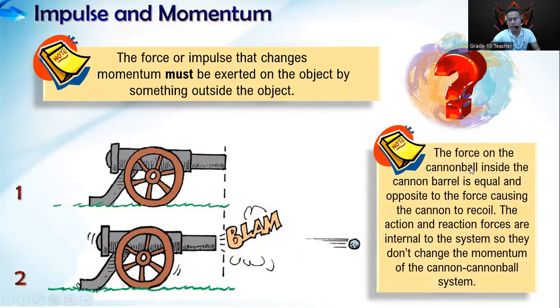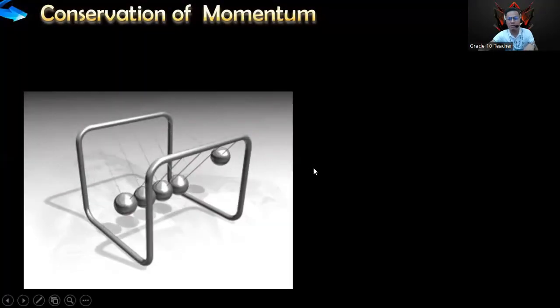So in this case, the force on the cannonball inside the cannon barrel is equal and opposite to the force causing the cannon to recoil. The reaction and the action forces are internal to the system, so they don't change the momentum of the cannon and the cannonball system. Now this is what we mean by the law of conservation of momentum.